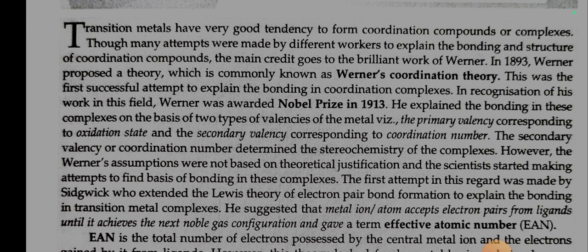However, Werner's assumptions were not based on theoretical justification, and scientists started making attempts to find the bases of bonding in these complexes. The first attempt in this regard was made by Sidgwick, who extended the Lewis theory of electron pair bond formation to explain the bonding in transition metal complexes. He suggested that the metal ion or atom accepts electron pairs from ligands until it achieves the next noble gas configuration, and gave the effective atomic number.